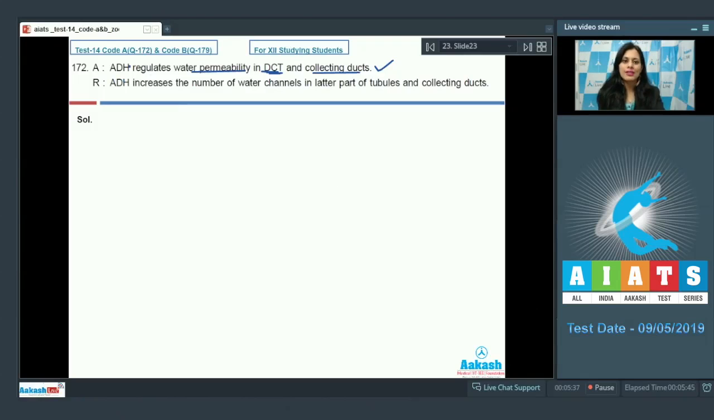Now the reason given is ADH increases the number of water channels in latter part of tubules and collecting ducts, and this is also a correct statement because action of ADH increases the expression of water channels in DCT and collecting ducts, thus increasing the permeability, and as the reason correctly explains the above given assertion, so we can mark the answer as 1. Let's discuss the next question.